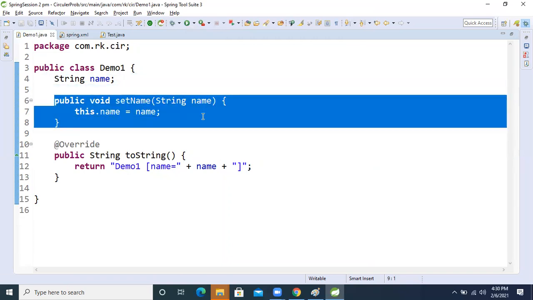Now, you got the point, in which situation we will use constructor injection and in which situation we will use setter injection, or not? Did I conclude or not? Because initially I explained what setter injection is and what constructor injection is. After that I took you to the next level: p namespace, c namespace, where we removed the tag and I showed the easiest way to write the code.